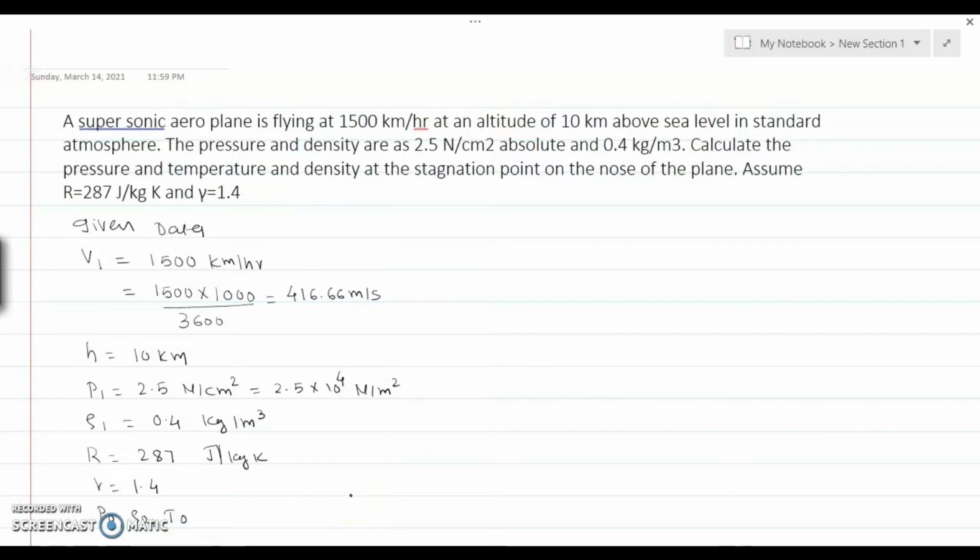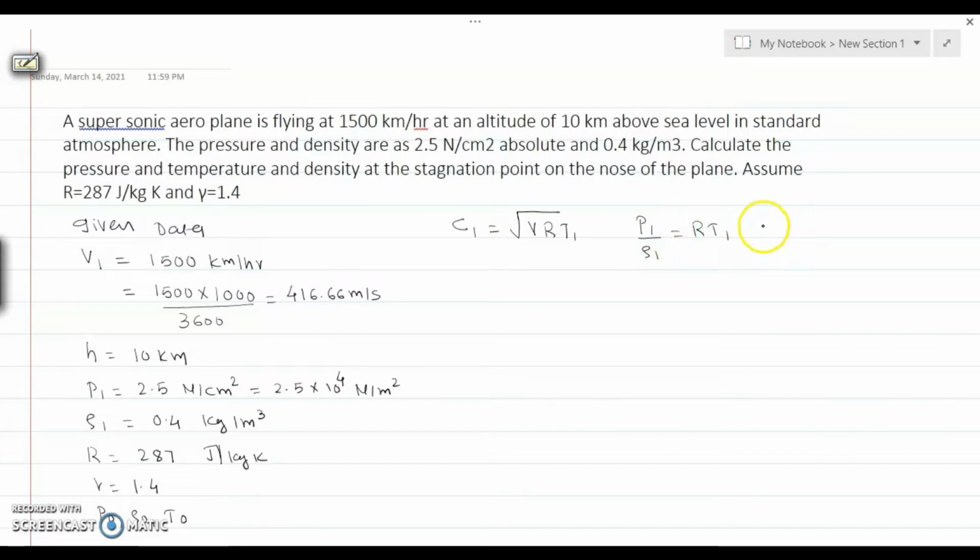So first of all we calculate the velocity of sound at standard temperatures. So for that we use the relation, that is square root of R, gamma and T1. So the temperature is not given to us in the numerical. So we calculate using the relationship that P1 by ρ1 equals to R into T1.